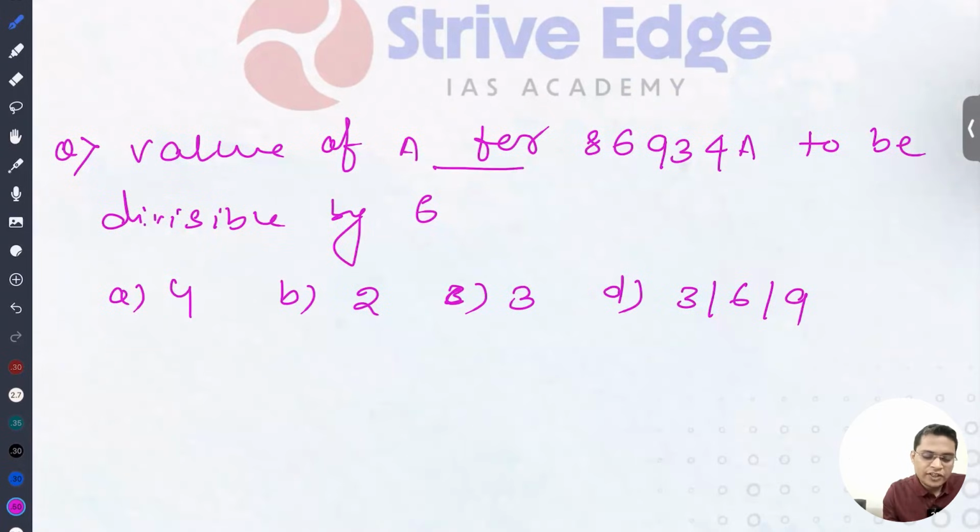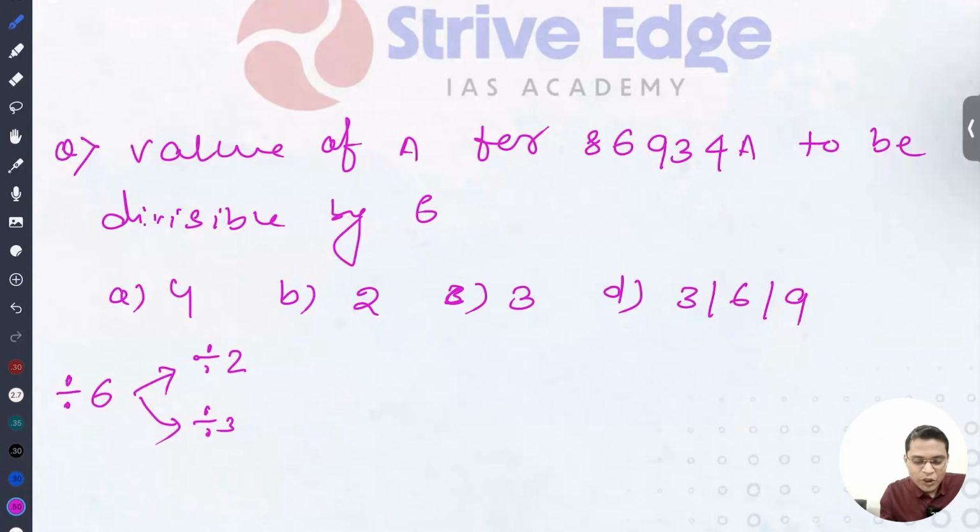So the value of a for this number to be divisible by 6. For a number to be divisible by 6, it should be divisible by 2 and divisible by 3. For it to be divisible by 2, a should be an even number, so my option is between A and B. For divisibility by 3, we have to add everything: 8 plus 6 plus 9 plus 3 plus 4 plus a.